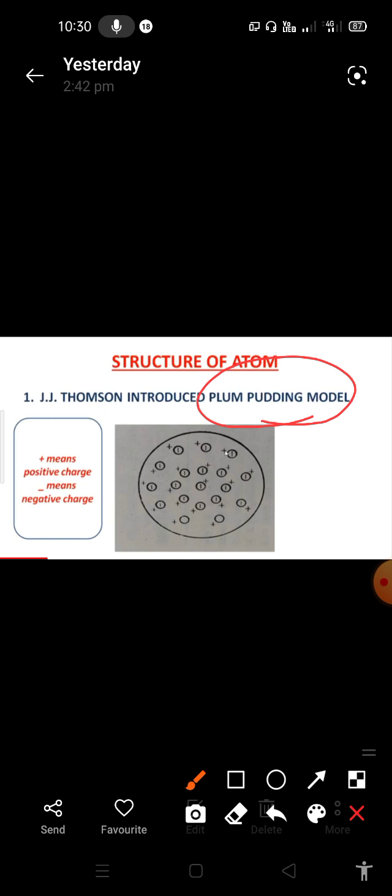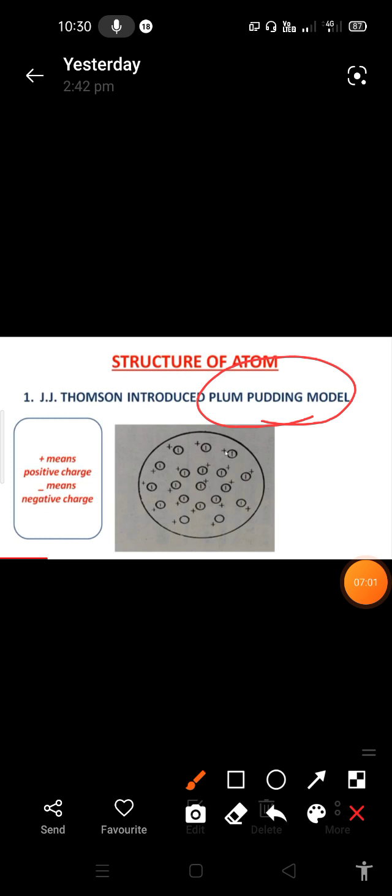Inside of the watermelon there is a red colored layer, okay. The red colored layer is completely a positive charge. And next, the seeds inside of the watermelon give us the electrons. How are the electrons placed inside of the atom? Like the seeds inside of the watermelon. So this is the comparison of the atom with the watermelon given by J.J. Thomson, and this model is called the plum pudding model.